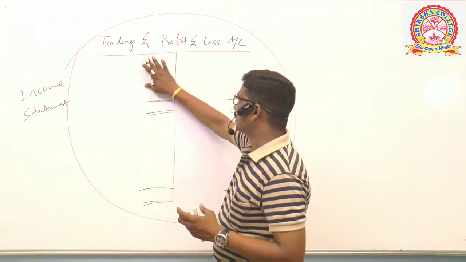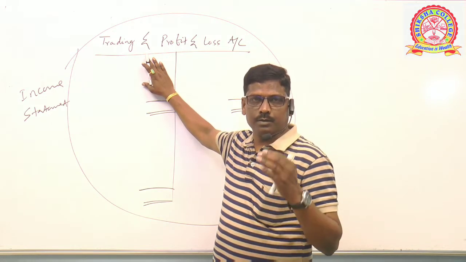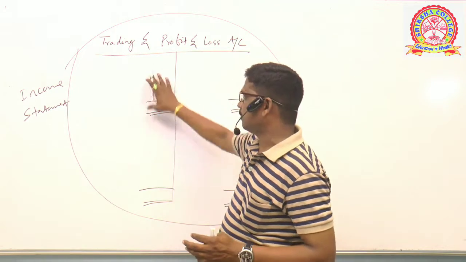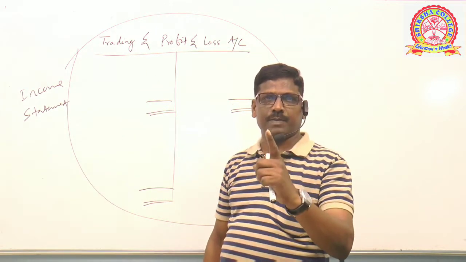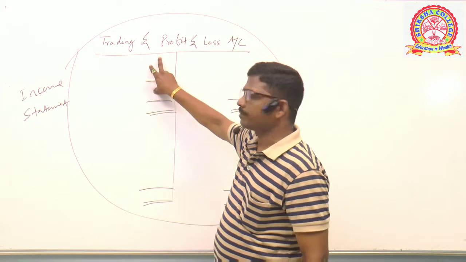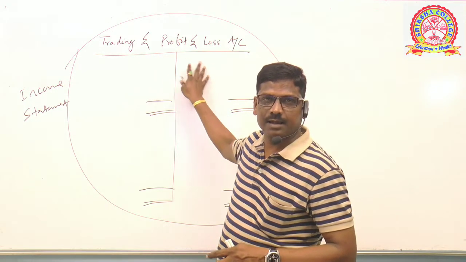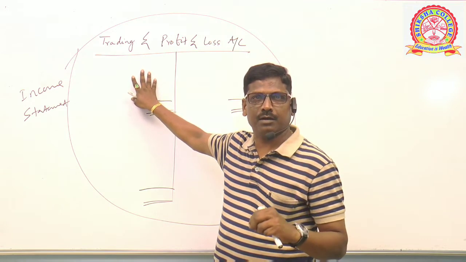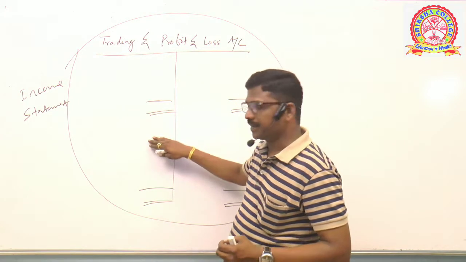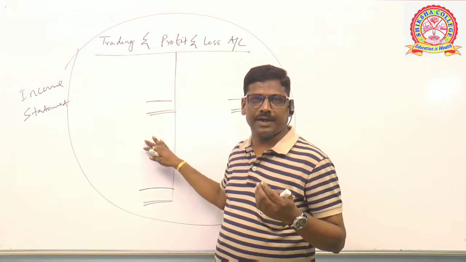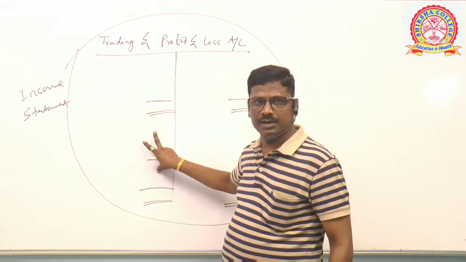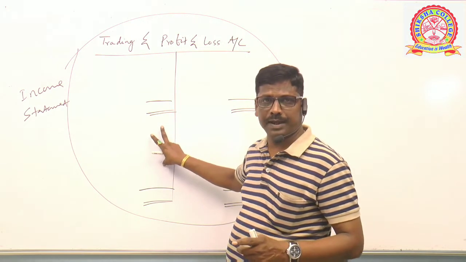Clear? This upper part, trading account, is prepared with a different object, and the lower part is prepared with a different object, but both are part and parcel of a single account, a single statement, that is trading and profit and loss account or income statement. Here we had taken the sales and cost of goods sold to calculate gross profit or gross loss. But the purpose of preparing the lower part, which is called profit and loss account, is different.